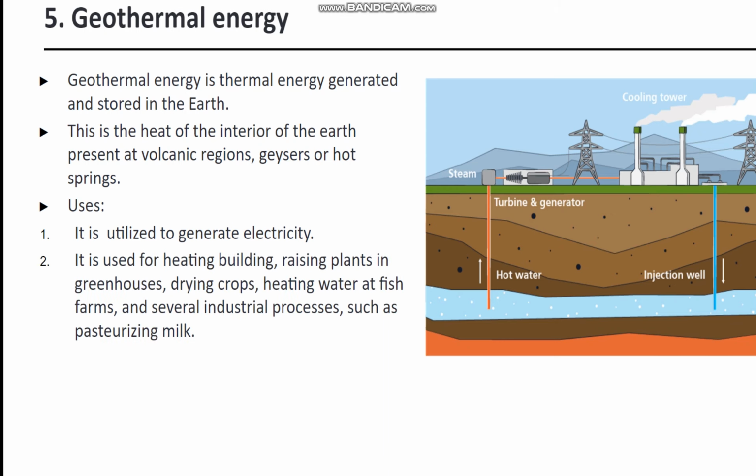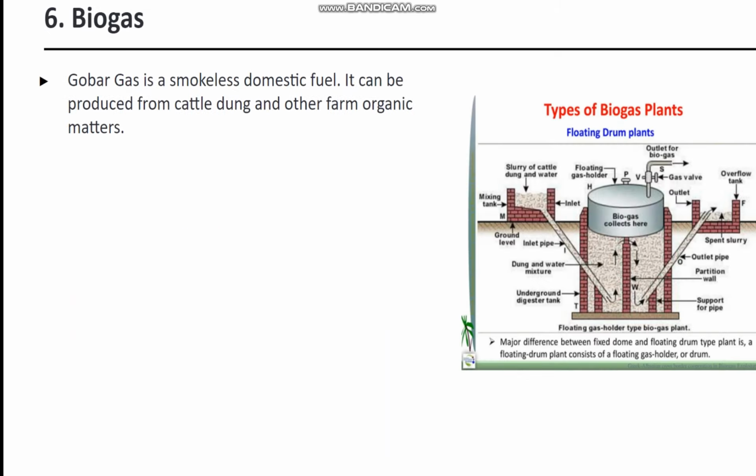Then it is used for heating buildings, raising plants in greenhouses, drying crops, heating water at farms, and several industrial processes such as pasteurizing milk.